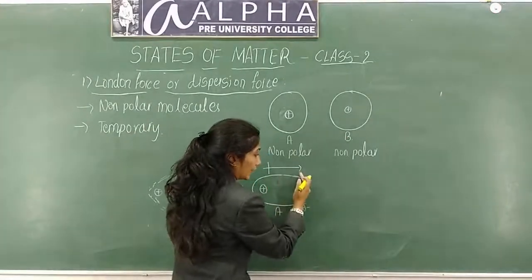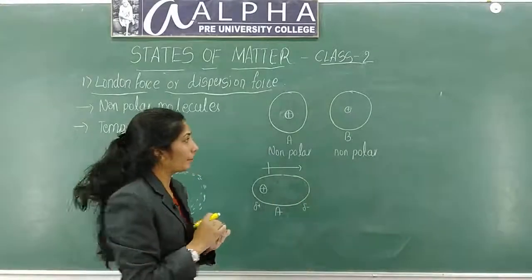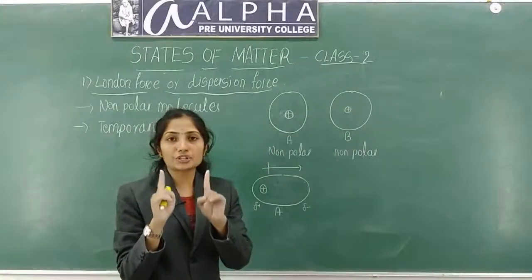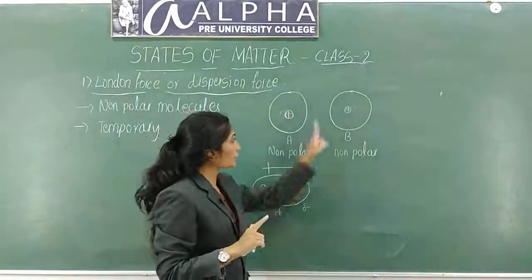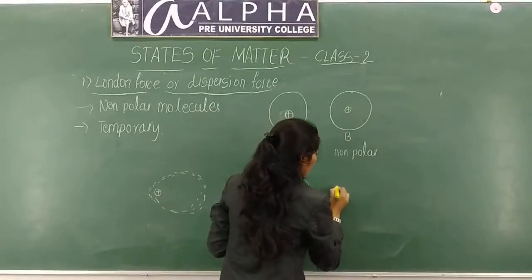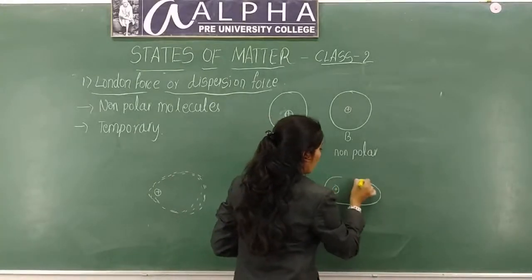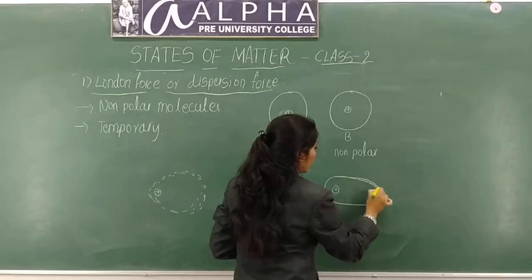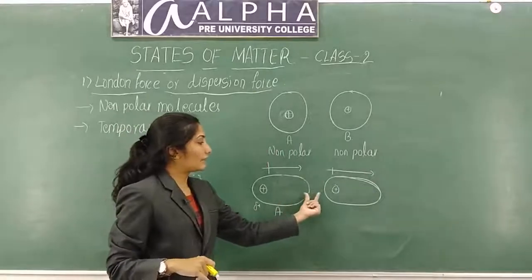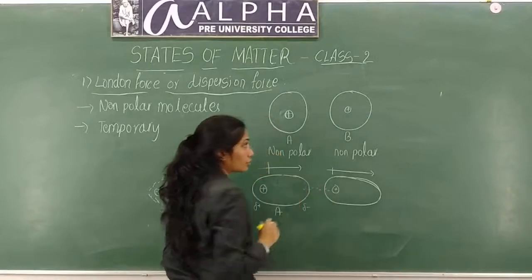In molecule A, on the right side the electron cloud increased. That electron cloud will push the electron cloud in B. Like charges will repel, so electrons will repel the electrons in this. So here the positive charge came near the electrons. Negative charges will move away from this. There will be an attractive force between these two, negative charge and positive charge.